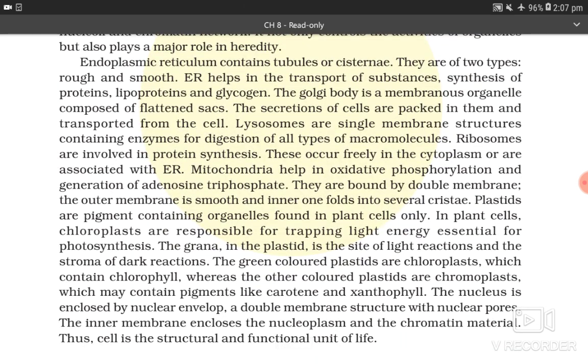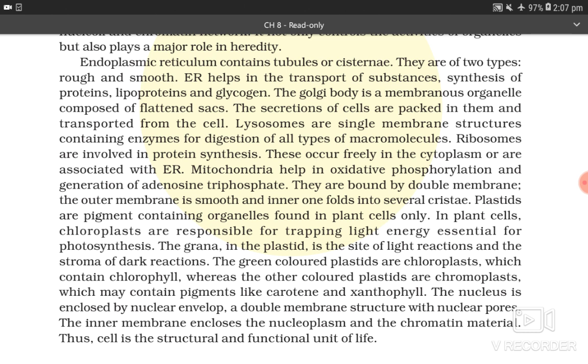Endoplasmic reticulum contains tubules or cisternae. They are of two types, rough and smooth endoplasmic reticulum. Endoplasmic reticulum helps in transport of substances, synthesis of proteins, lipoproteins, and glycogen. The Golgi body is a membranous organelle composed of flattened sacs. The secretions of cells are packed in them and transported from the cell.